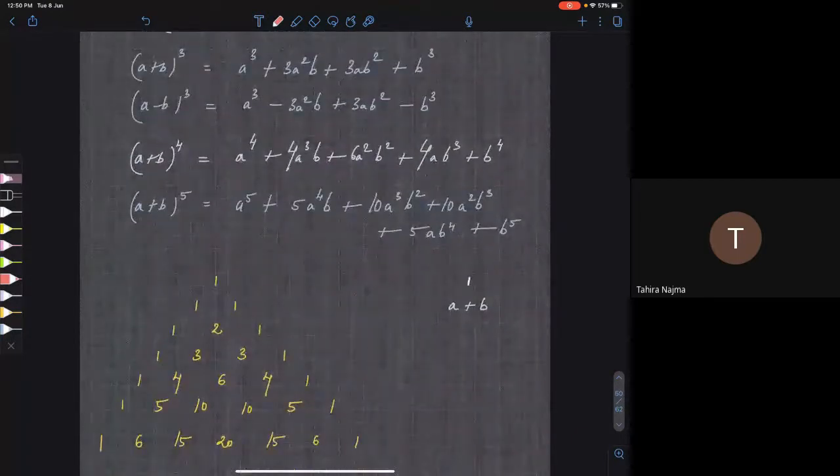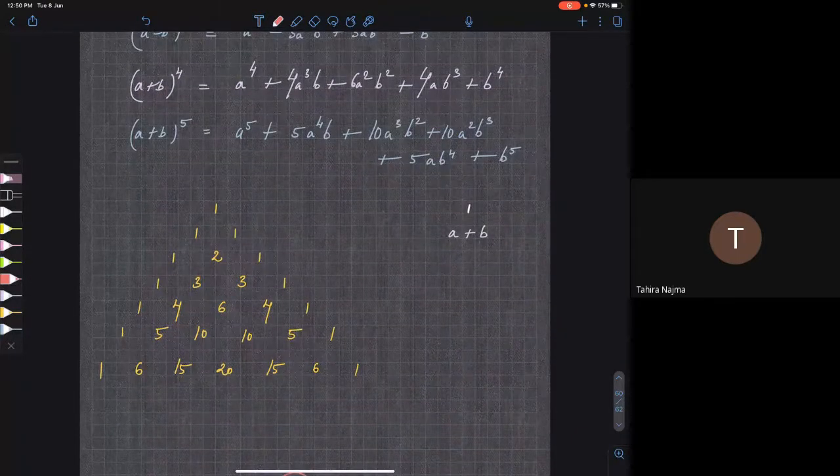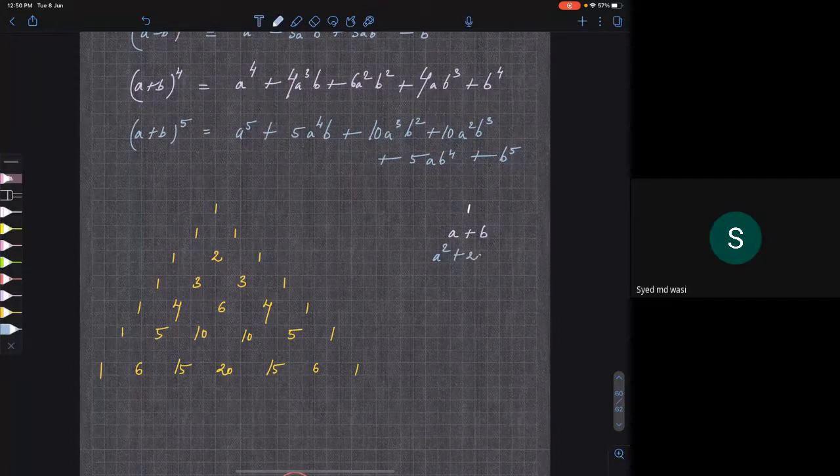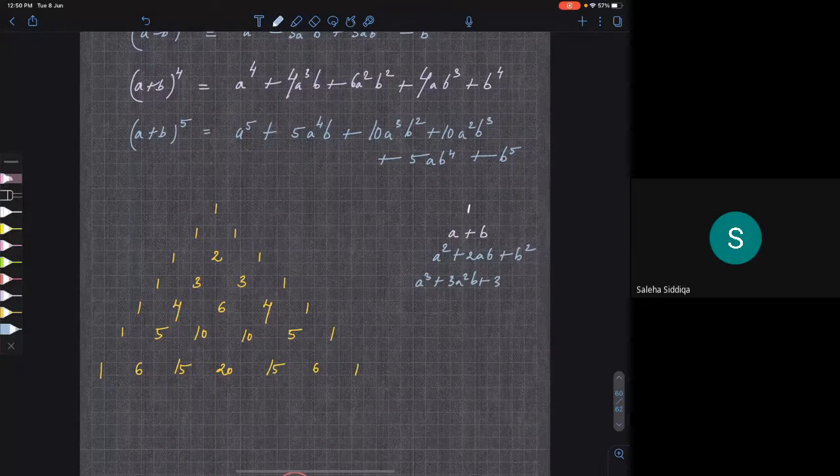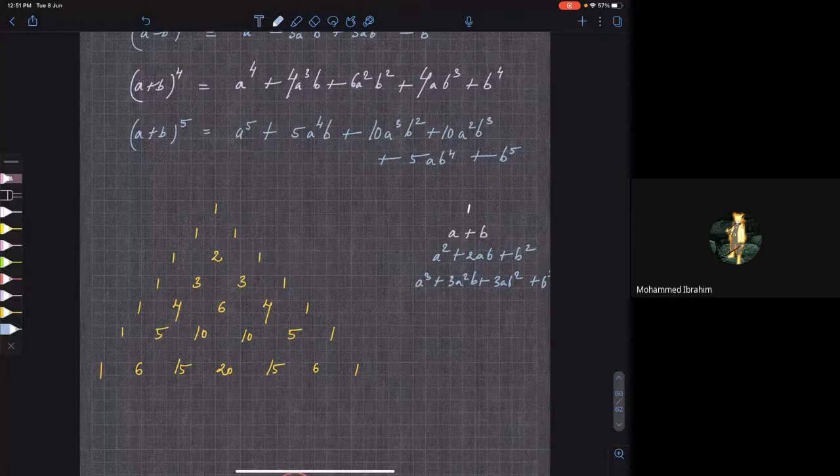Now basically what I was trying to say is, अगर a plus b whole power 0 किया आपने तो 1 आएगा. a plus b whole power 1 करेंगे तो क्या आएगा? a plus b आएगा. a plus b whole square क्या आएगा? a square plus 2ab plus b square. And a plus b whole cube, what will you get? a cube plus 3a square b plus 3ab square plus b cube.